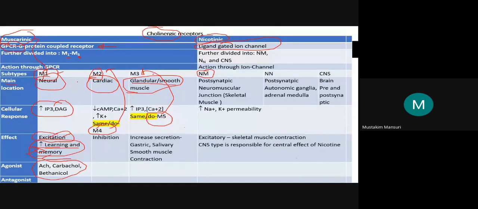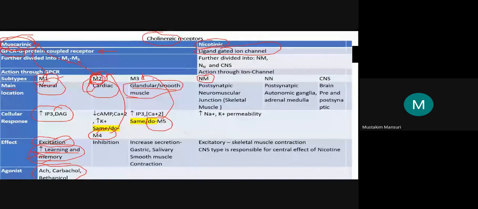So you can observe that in the cardiac muscle, M2 muscarinic receptors are located. Earlier we were just saying muscarinic receptors are present; now we say M2 muscarinic receptors are present in the cardiac muscle.